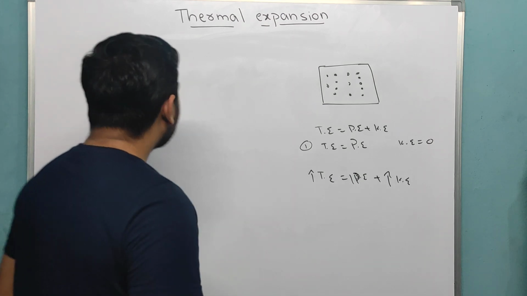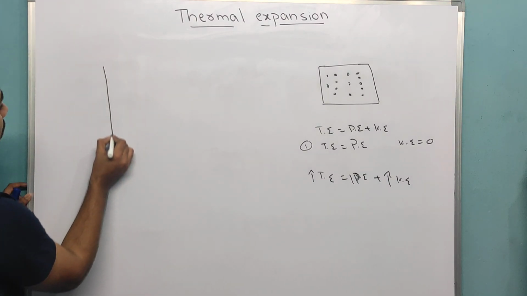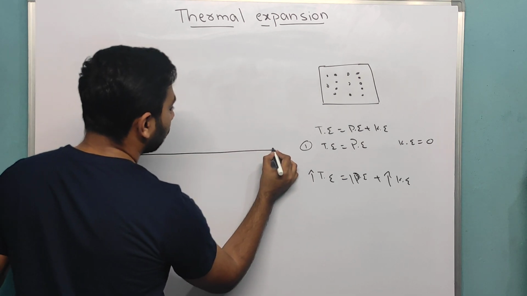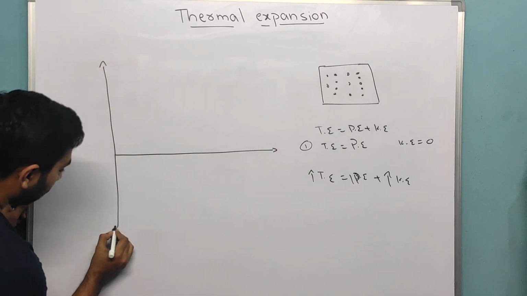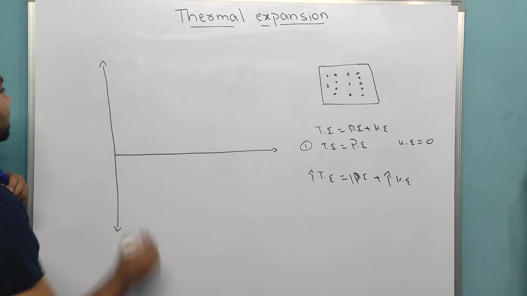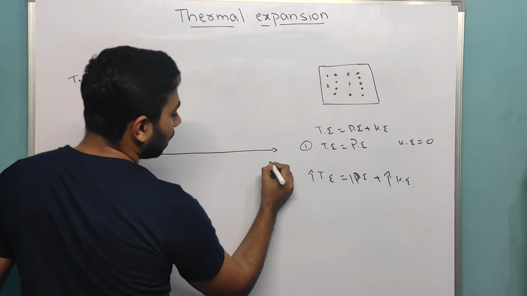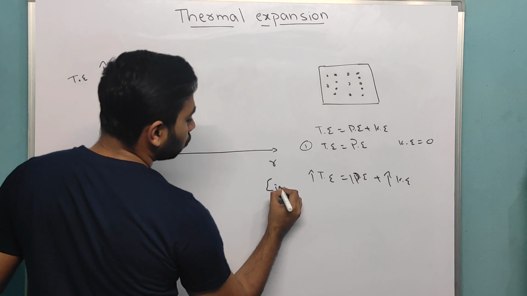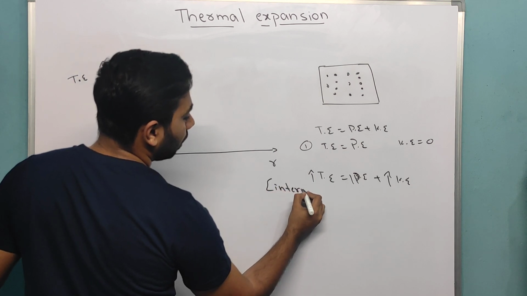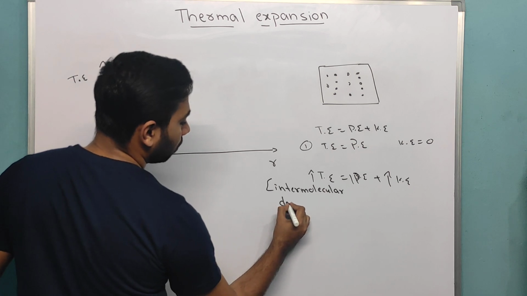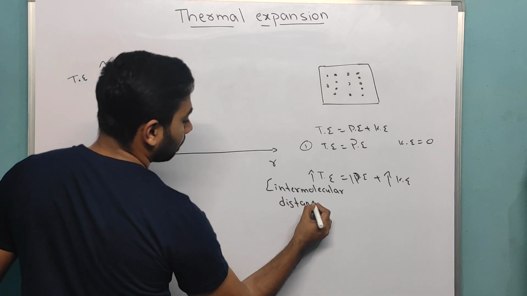Now this curve comes like this. Let us take total energy here, and here it is R. This R is equal to the intermolecular distance.